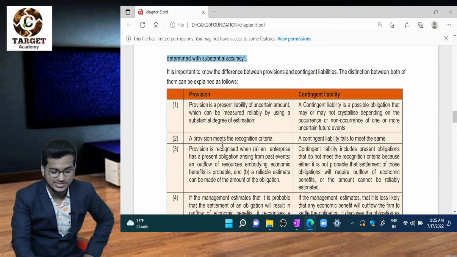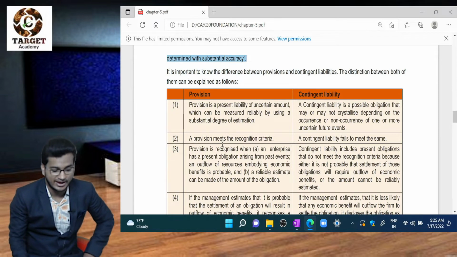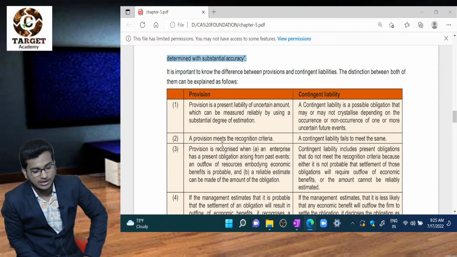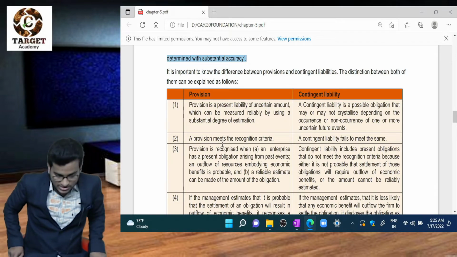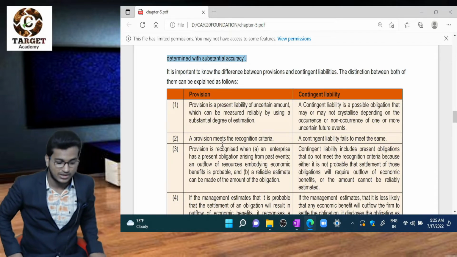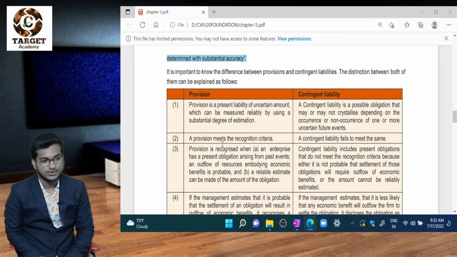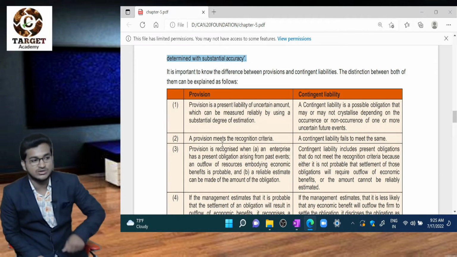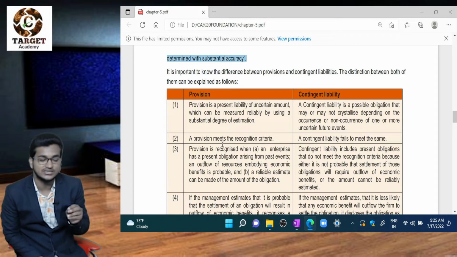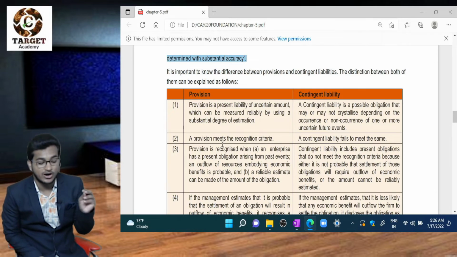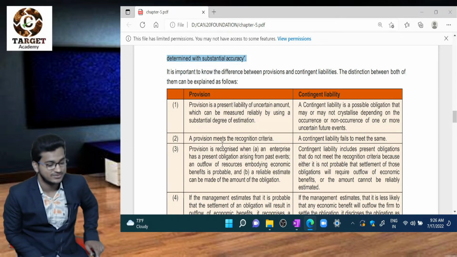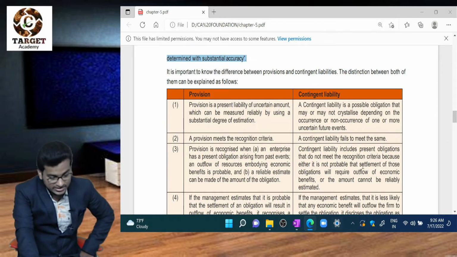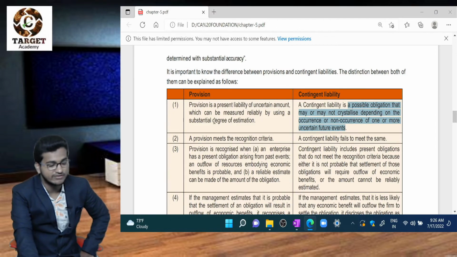Provision is a present liability of uncertain amount which can be measured reliably by using a substantial degree of estimation. Provision is a present obligation, but there is some uncertainty. So we use a substantial degree of estimation to estimate the amount and record it for the obligation, that is, the present liability. That is called a provision. Contingent liability is a possible obligation that may or may not arise on the occurrence or non-occurrence of certain future events.